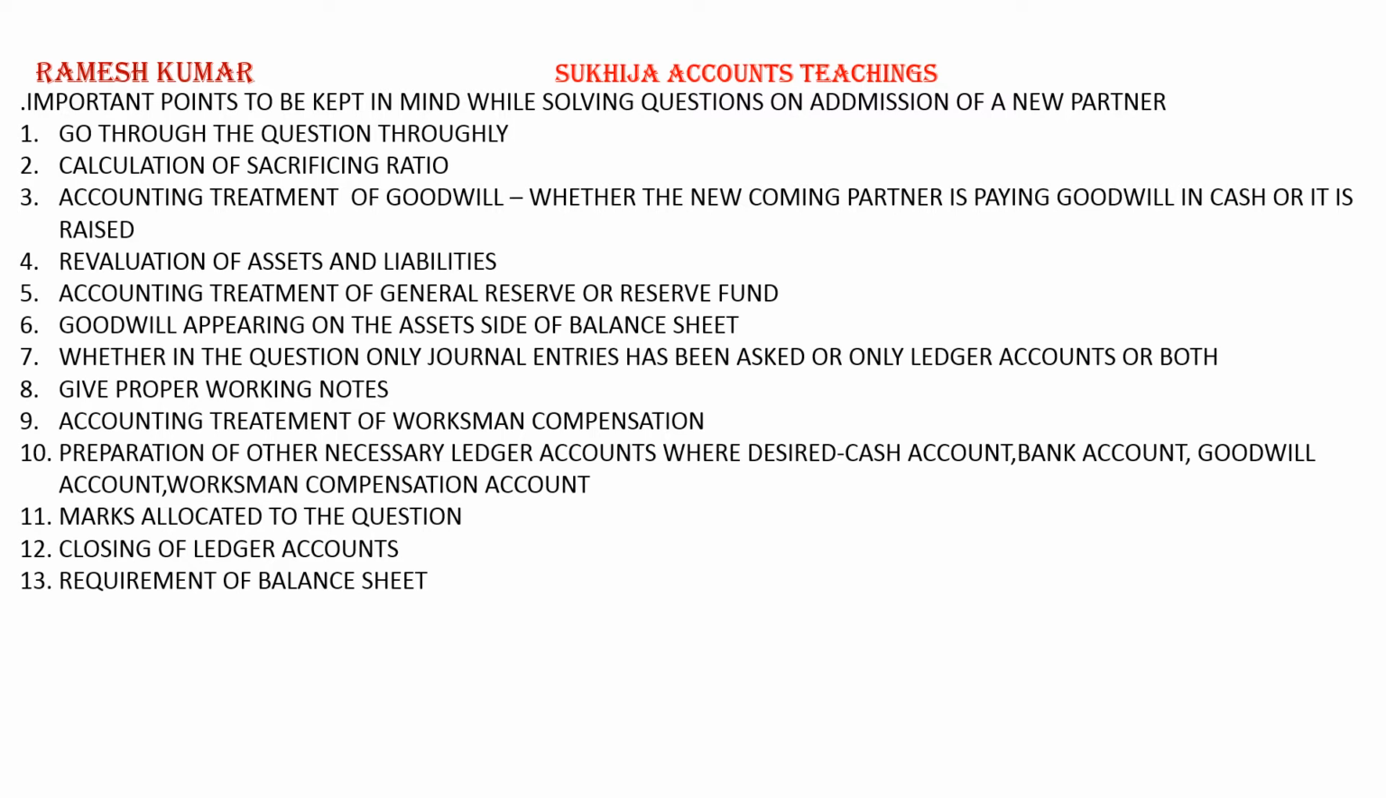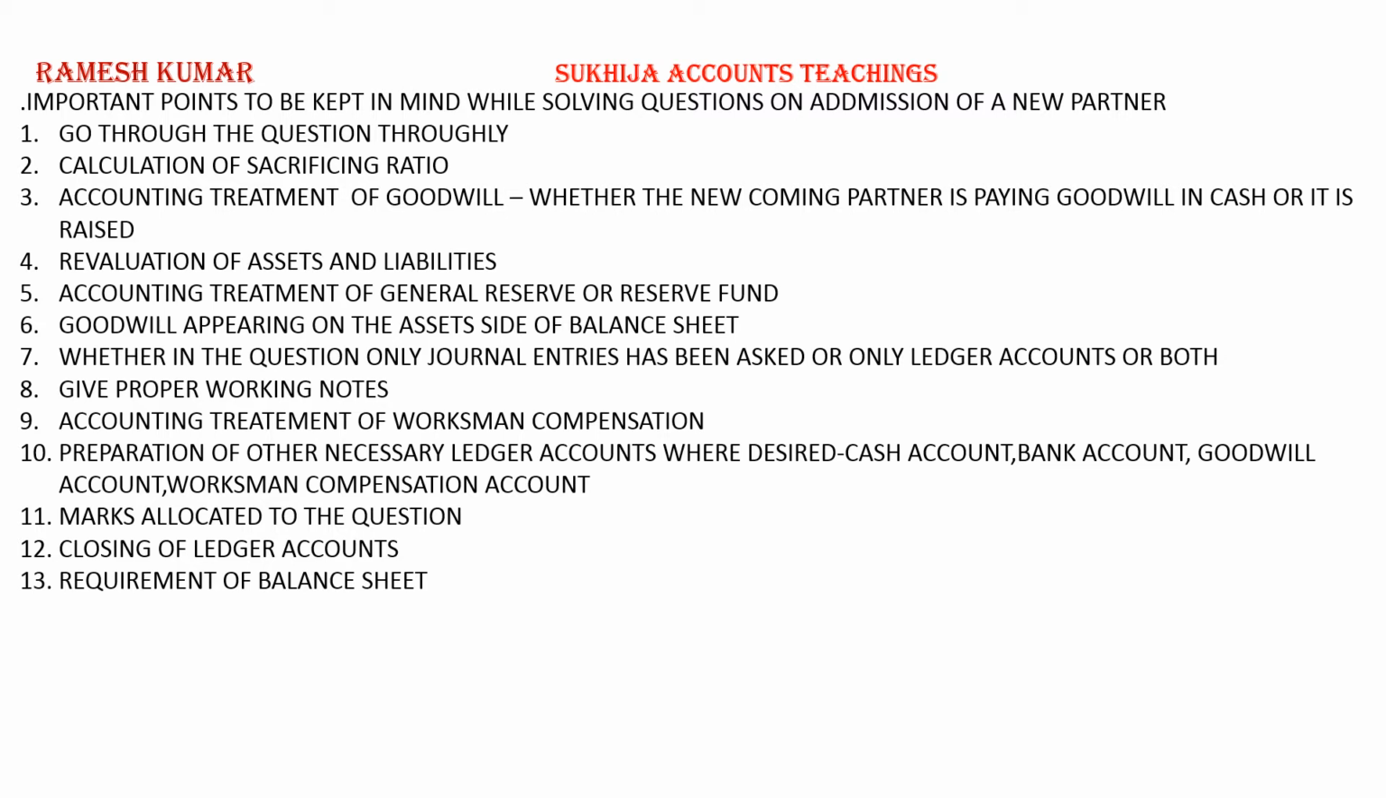But if he says that depreciate machinery by 10%, then 10% of 20,000 would be 2,000. Machinery has decreased by 2,000. This 2,000 we will show in revaluation account, and in the balance sheet on the asset side, from machinery 20,000 less depreciation 2,000, we will show 18,000.